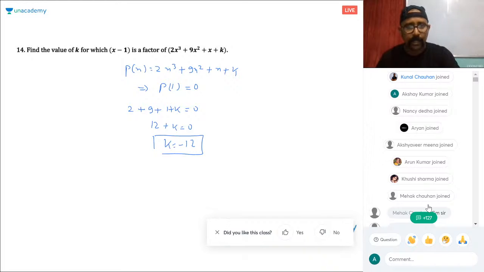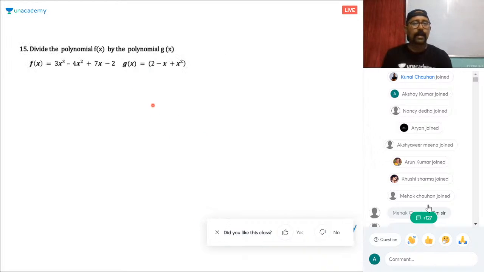Okay. Chalo. Next sum. Do this sum. This is the sum that I was talking about. This is a polynomial divided by a divisor which has 3 terms. This is there from your chapter 2 exercise 2.3. So 2.3, this is the first and second sum. Give me the quotient and remainder fast. So first you need to put this in standard form. So the standard form is x square minus x plus 2.